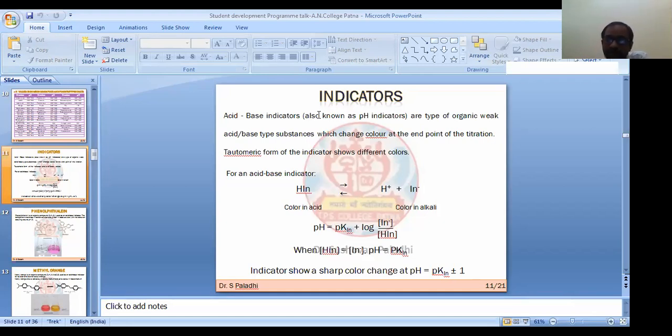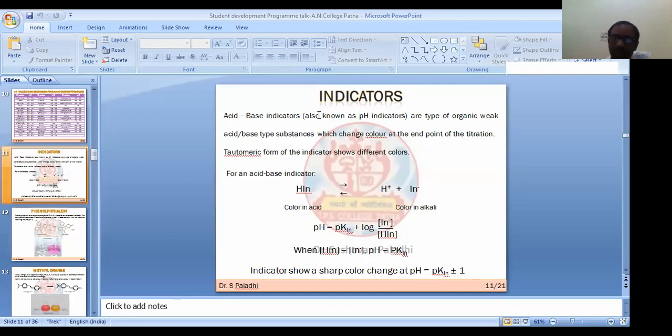So there will be some indicator. Okay, you came to this position in college, this is the gate of AN College. So there is an indicator in front of the gate of AN College, Patna. Like that, an indicator will also show the end point of any reaction.